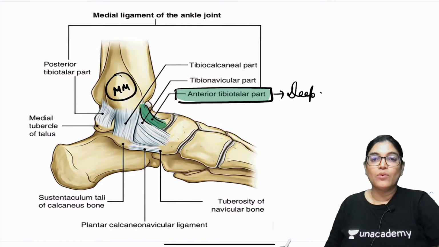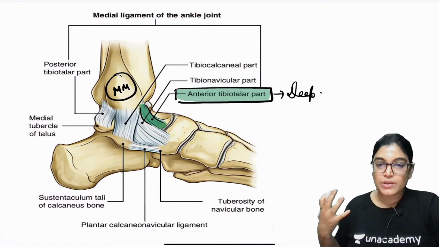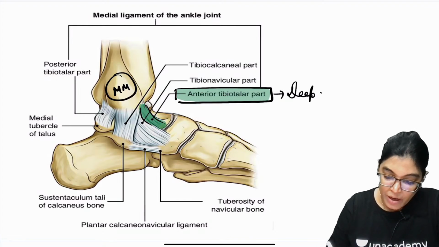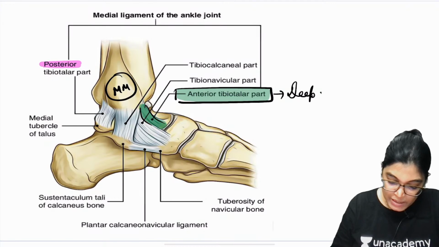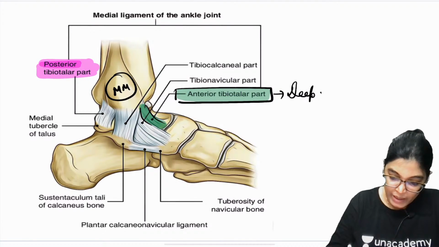Now, what I told you, it diverges in three directions. It has three components. It also forms the posterior tibiotalar, so posteriorly this is the posterior tibiotalar.